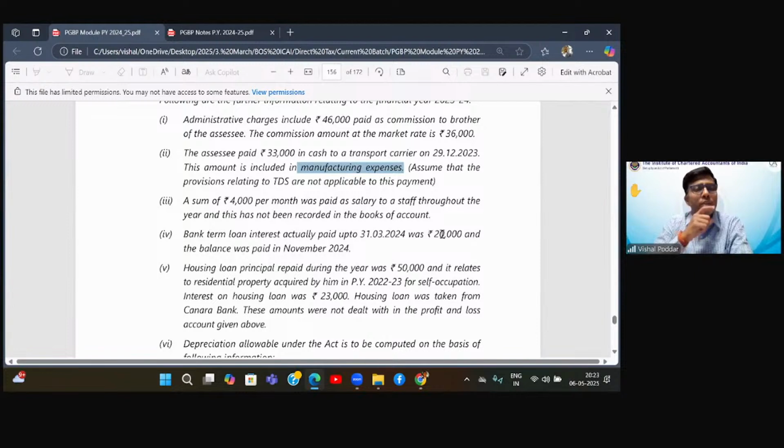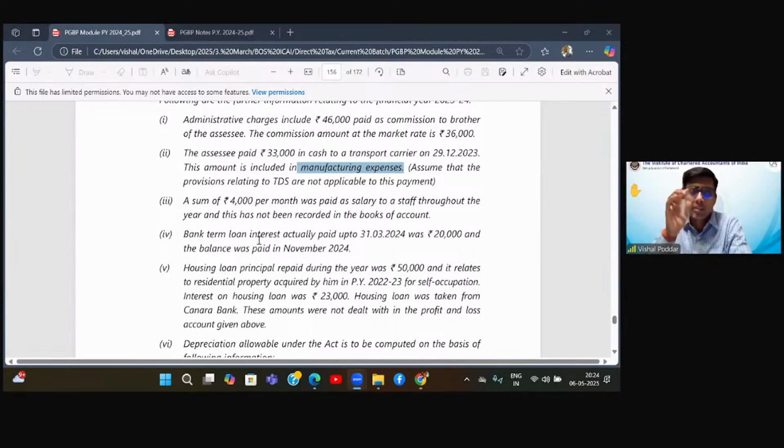Now, when you see this outstanding, again, some bell should ring in your heads. That is section 43B. Because section 43B, yes, very good, is the section which has some restriction relating to outstanding. 43B has given a list of which expenses should not be kept outstanding, and in that there is interest payable to banks.